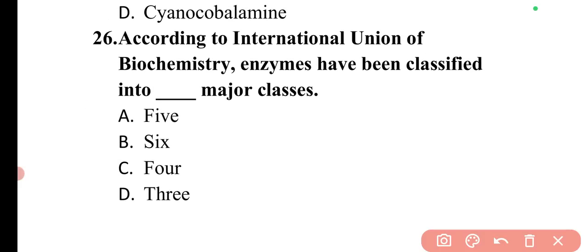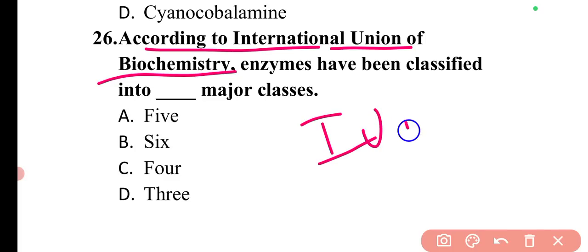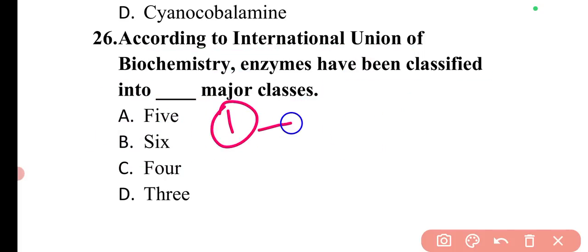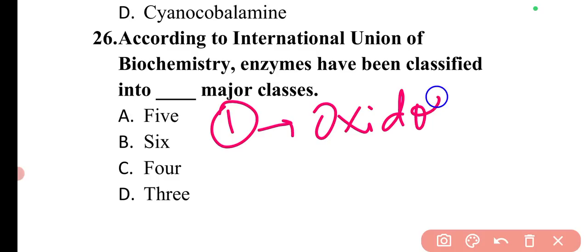Next question is, according to the International Union of Biochemistry, IUB, enzymes have been classified into dash major classes. So according to IUB, the enzymes are classified into six major classes. So here option B will be the correct answer. What are these six main classes? The first one is oxidoreductases. I have added the table for this classification as well, so you can read the table also.